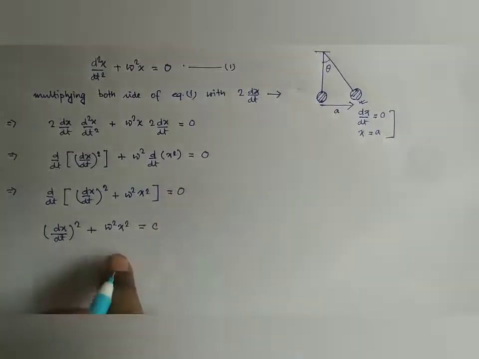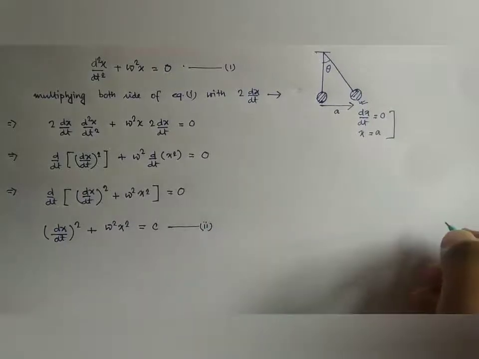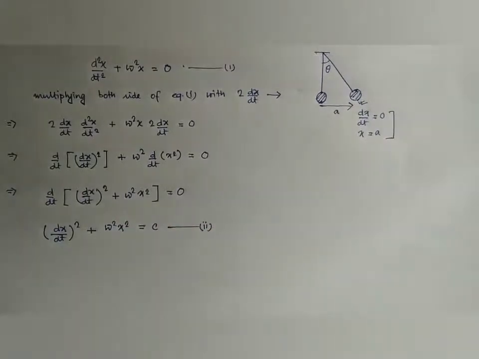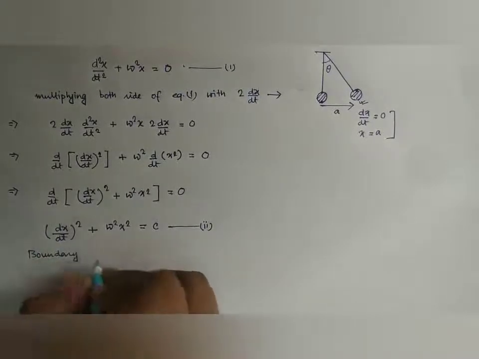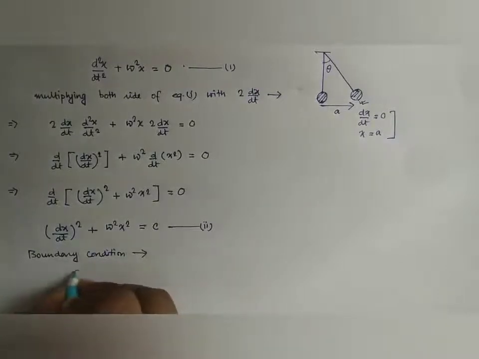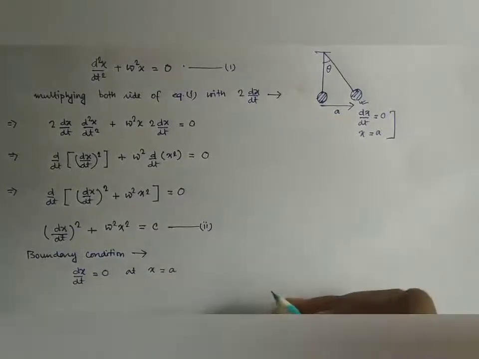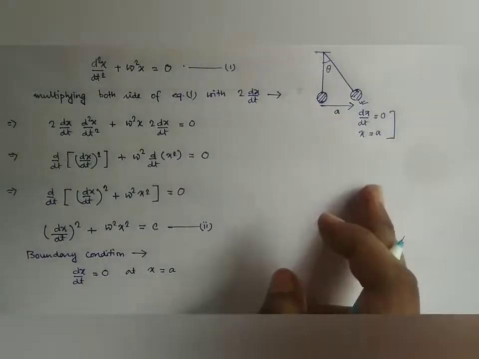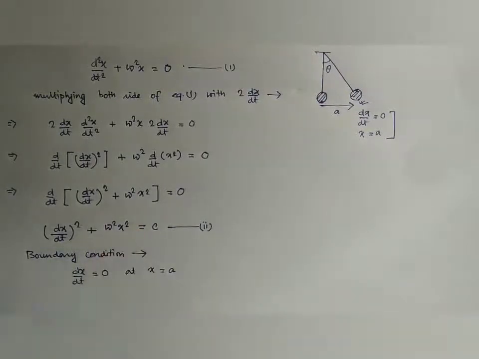Now put it in equation number 2. Our boundary condition is dx/dt equal to 0 at x equal to A, that is at the maximum amplitude.